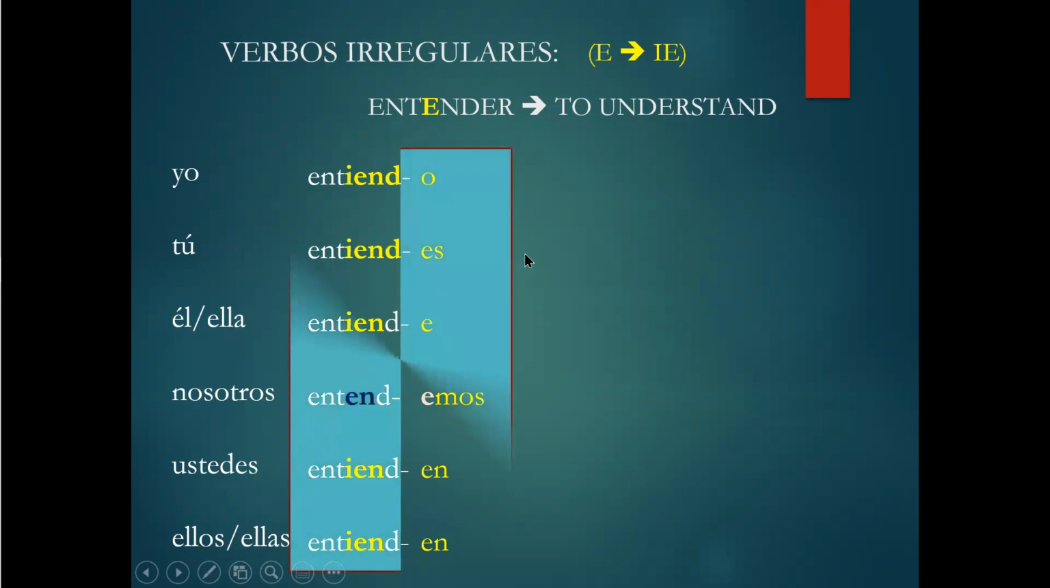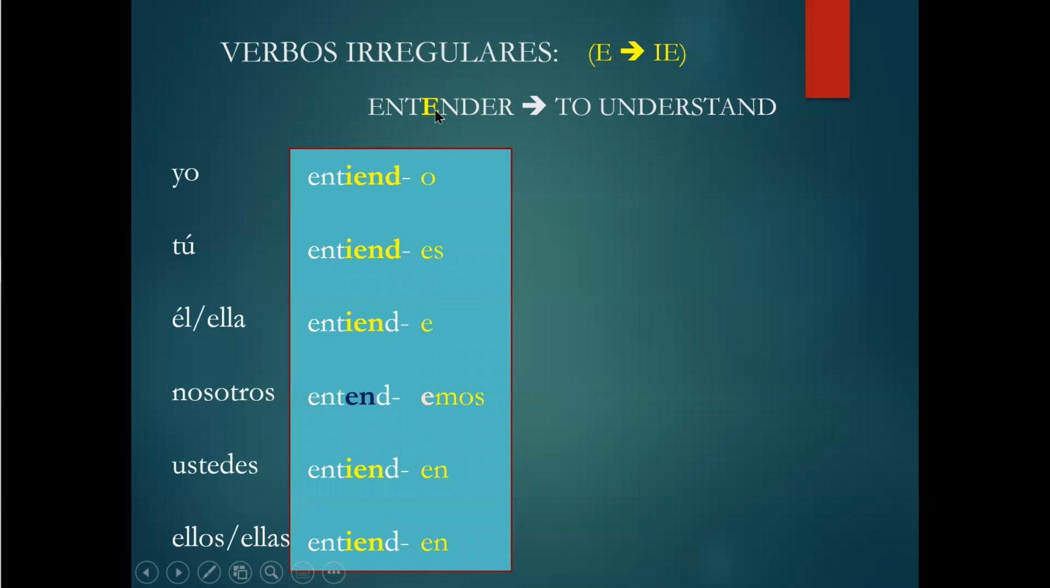Right? So this is, again, I highlight this because this is what you have to memorize. Don't try to memorize it by heart. Just understand that this E is changing to IE. So the change in the root never applies to the nosotros person. So the change that you see in all of these ones doesn't apply here.